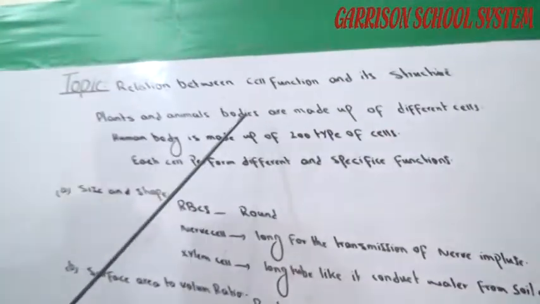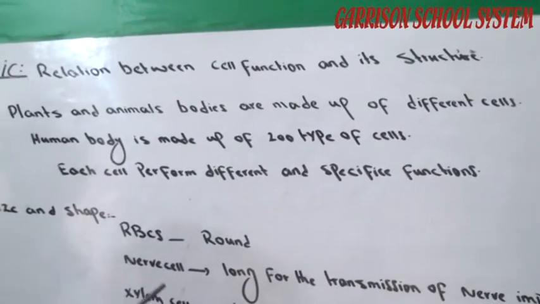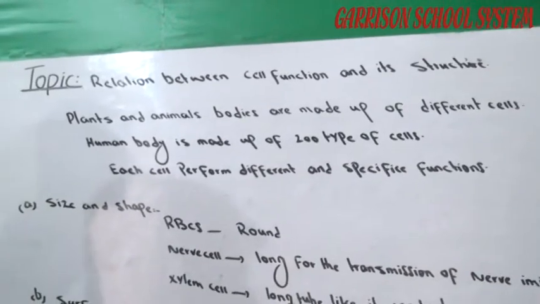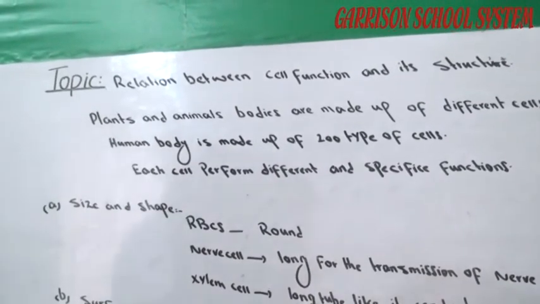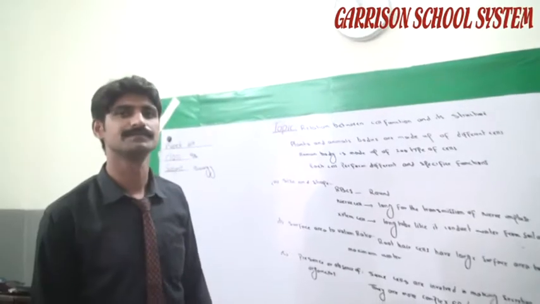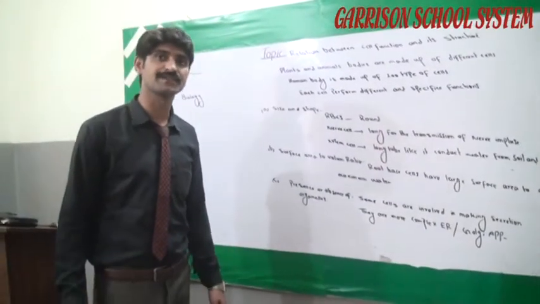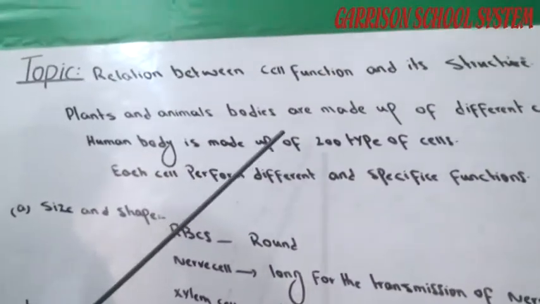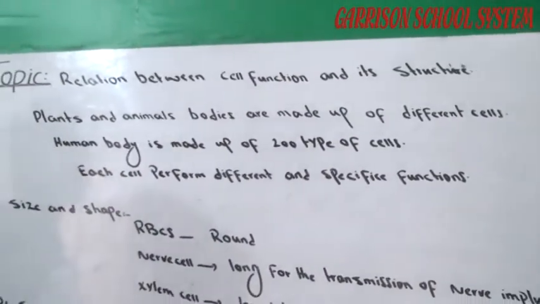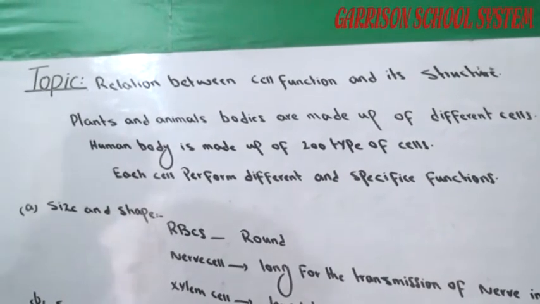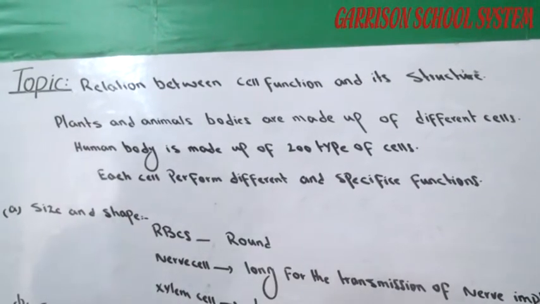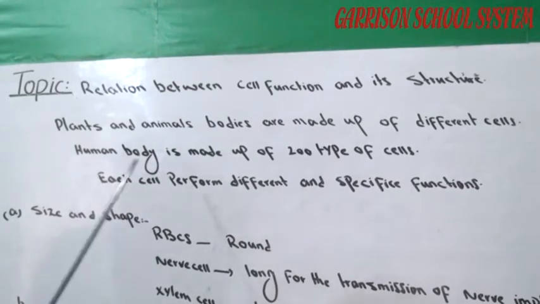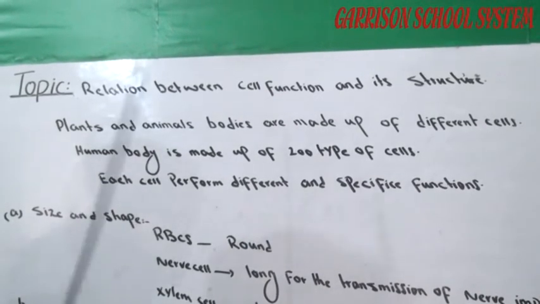Plant and animal bodies are made up of different cells. It means there are different types, and different cells have different functions. The human body is made up of 200 different types of cells. Each cell performs different and specific functions.